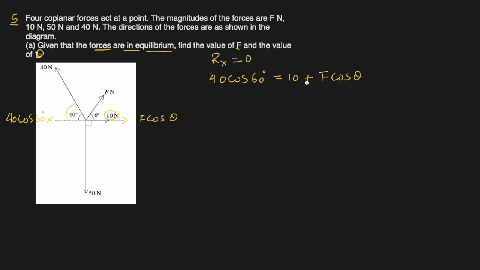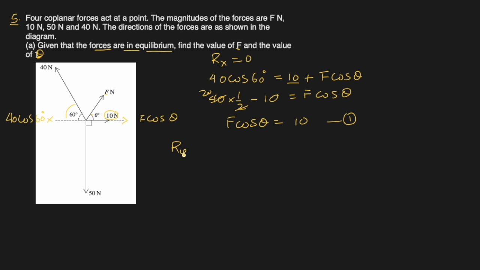So keep it here, bring 10 here. So 40 cos 60 is half actually, minus this 10 equals F cos theta. So this is 20. 20 minus 10 is 10. So F cos theta is equal to 10. This becomes equation number 1.